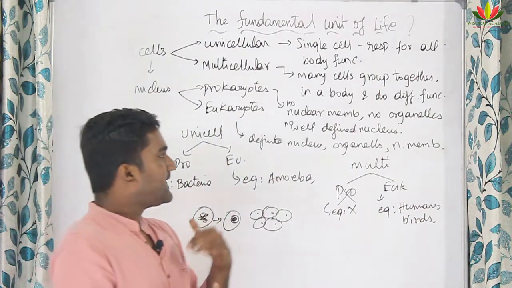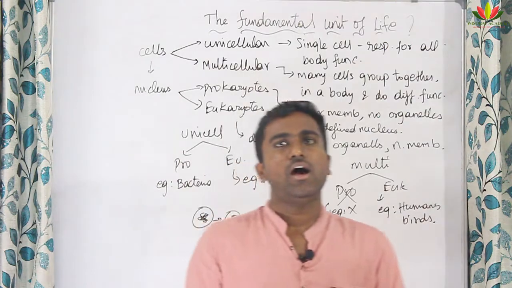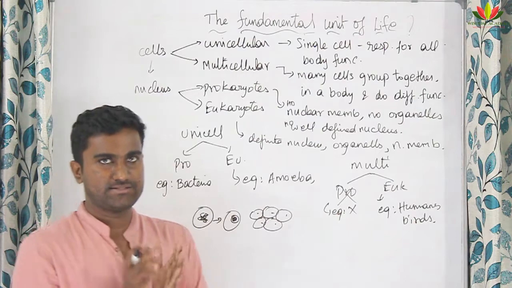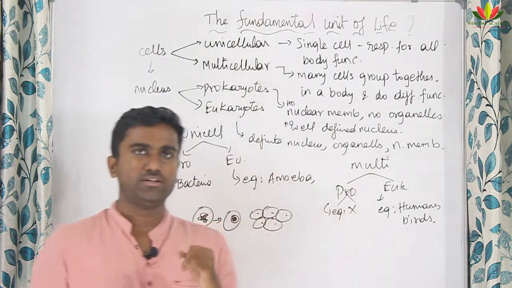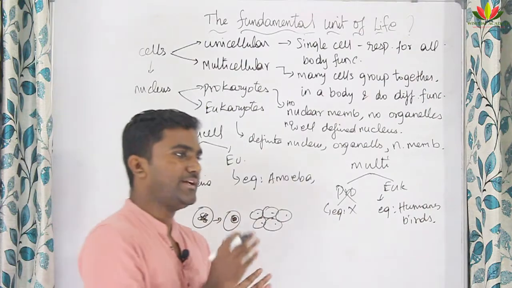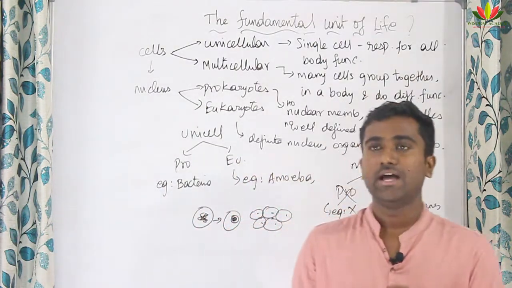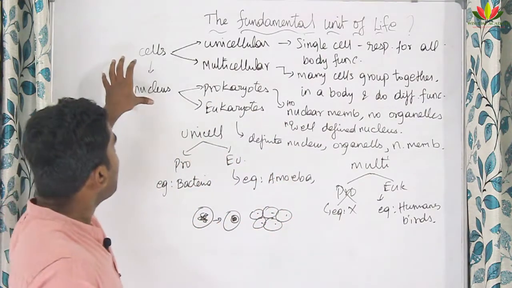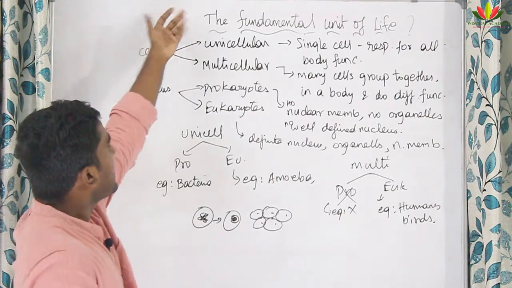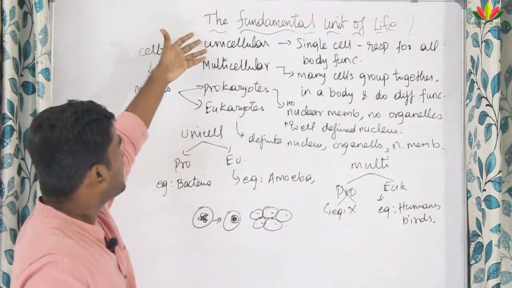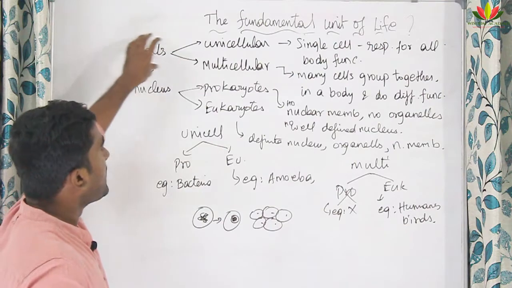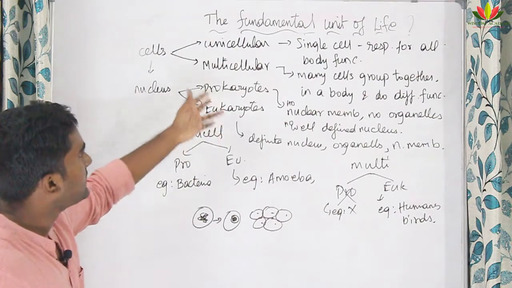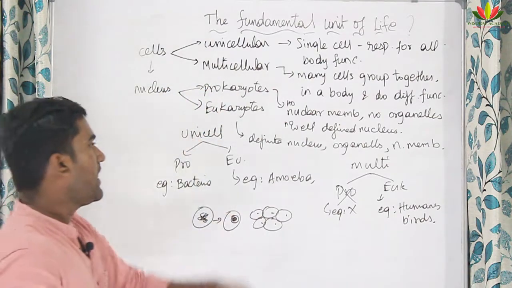In the next video, we are going to see the parts inside the cell and all the functions happening inside the cell. In this video we saw the answer to what the fundamental unit of life is, that is the cell, why and how the cell is called the fundamental unit, that is the history of the cell. We saw some introduction to the cell: organisms are divided into two types based upon the cell, unicellular and multicellular, and based upon the nucleus, into prokaryotes and eukaryotes. We saw what a prokaryote is and what a eukaryote is, right?